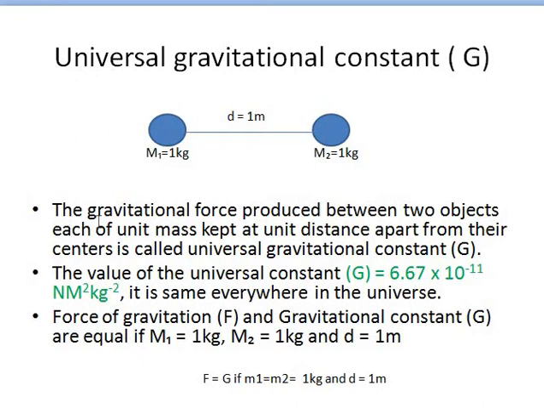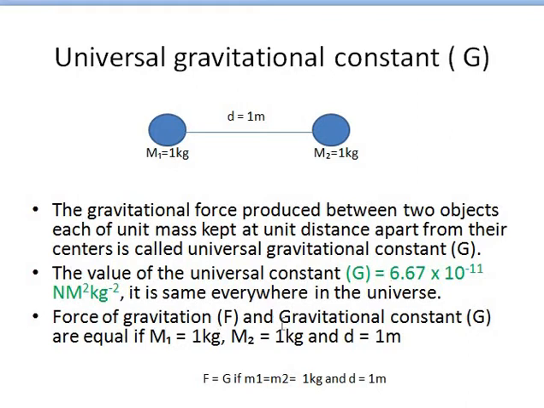Okay, now look at these definitions. The gravitational force produced between two objects, each of unit mass, kept at unit distance apart from their centers, is called the universal gravitational constant G, capital G. Okay, and now look at it. The value of the universal gravitational constant is 6.67 times 10 to the power minus 11 Newton meter square per kg square, or kg to the power minus 2. Okay, and it is the same everywhere in the universe. This value is constant.